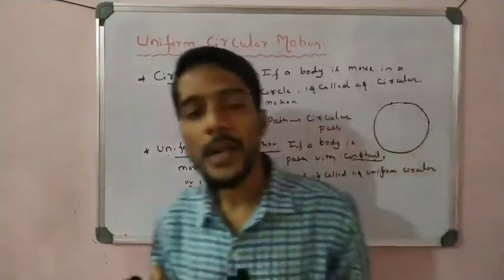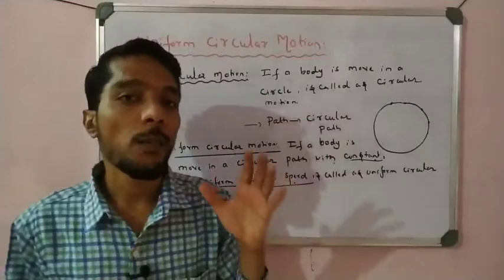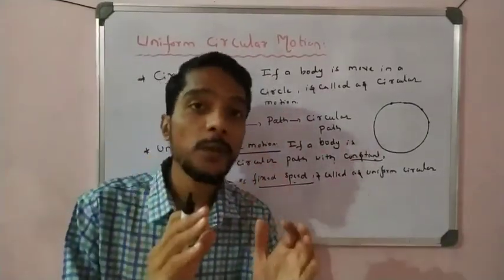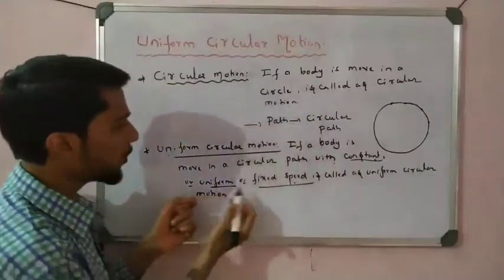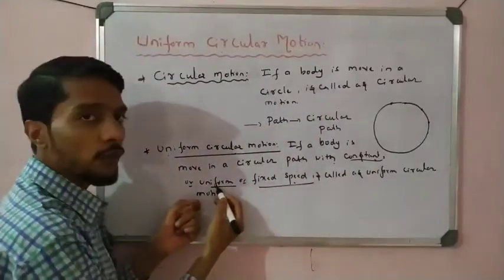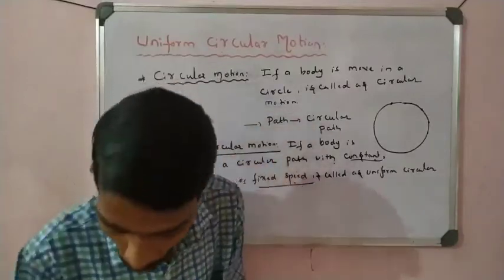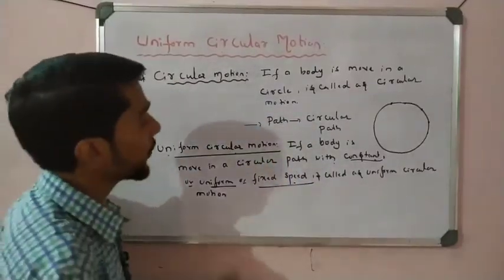That means at every point in the circle the body has the same speed. Hope you understand this.